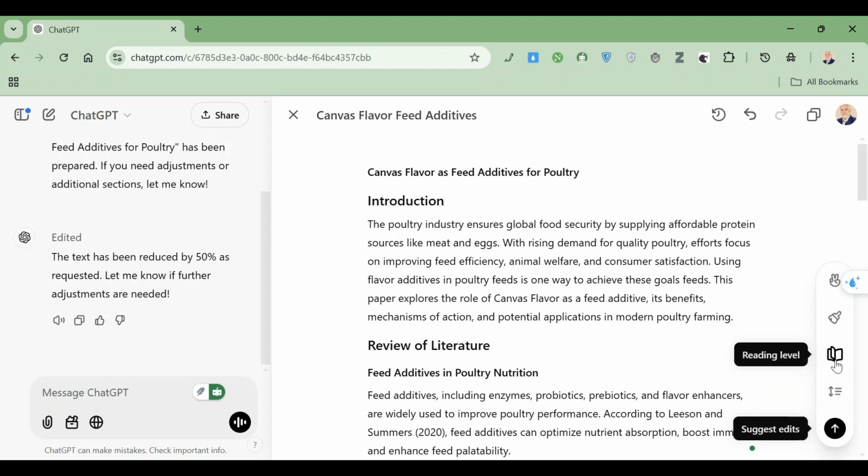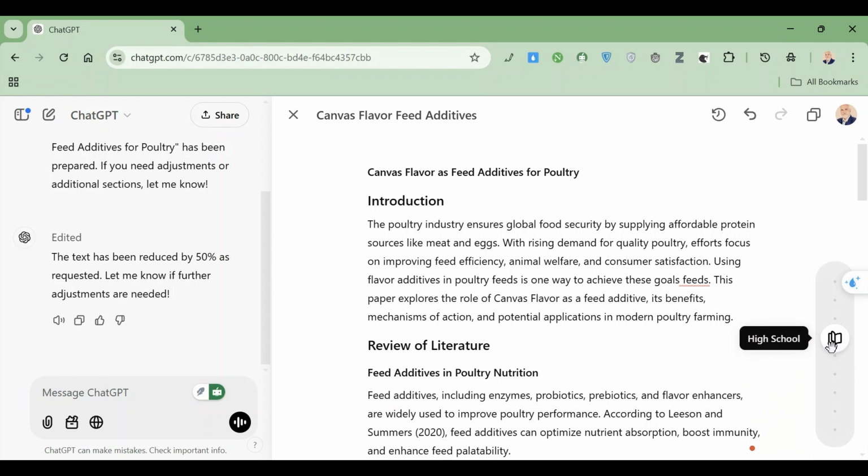Okay, here is the reading level: who are you addressing? It determines the level. If I want the current level, I will leave it at the same level. Or should I set it for high school, or middle school, or the kindergarten level? If I told it kindergarten level, it would change.